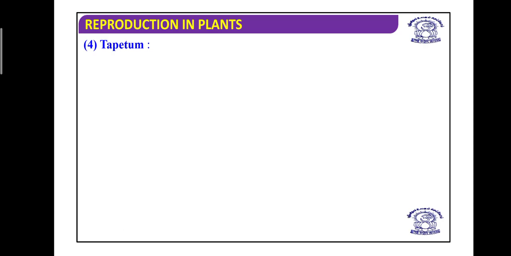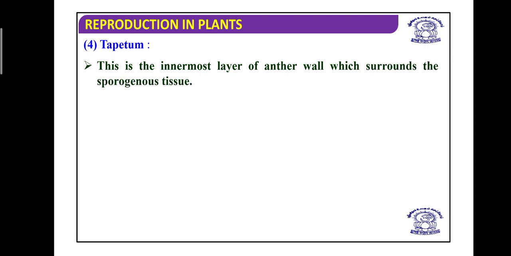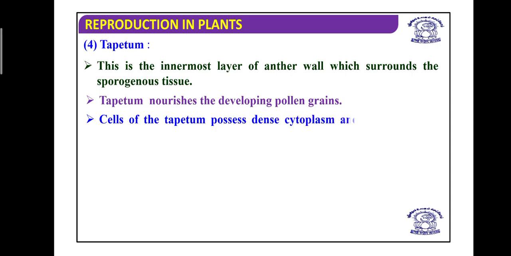And last we talk about the tapetum. The tapetum is the innermost wall layer of the anther wall, which surrounds the sporogenous tissue. The tapetum nourishes the developing pollen grains.